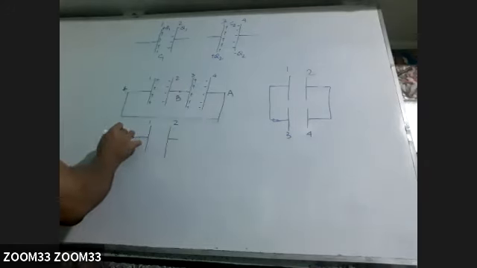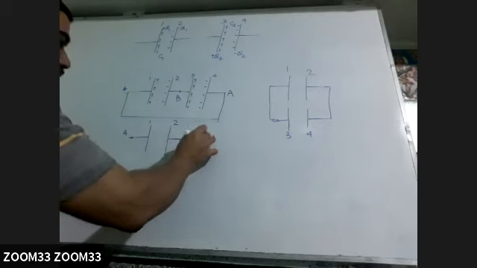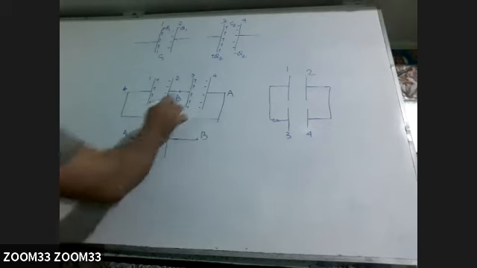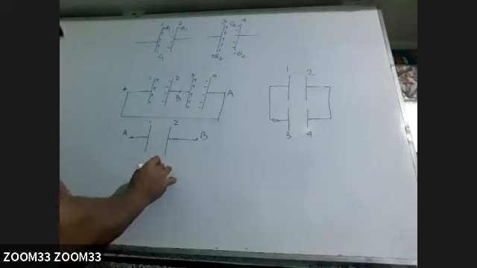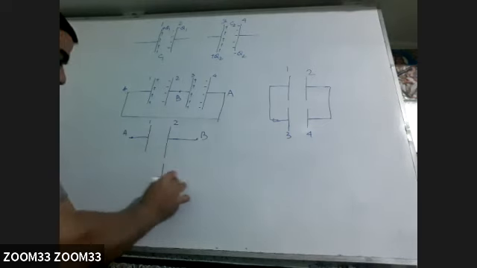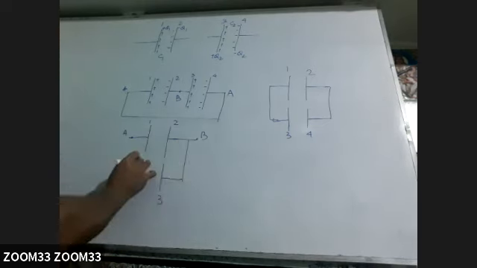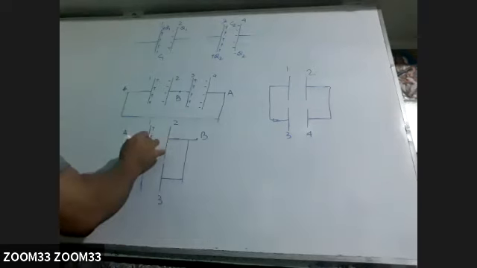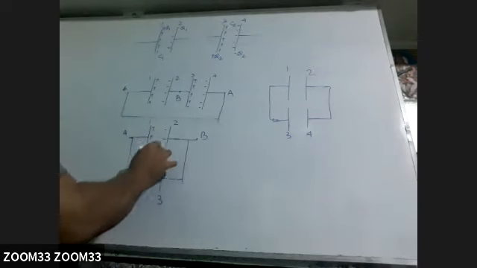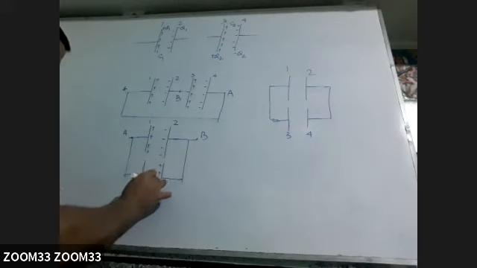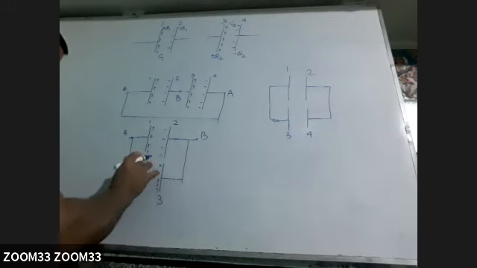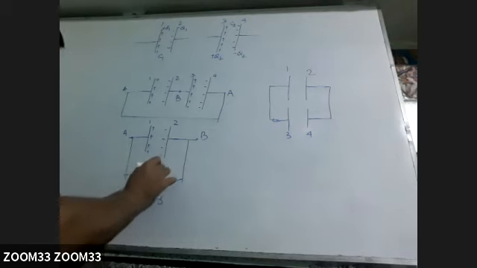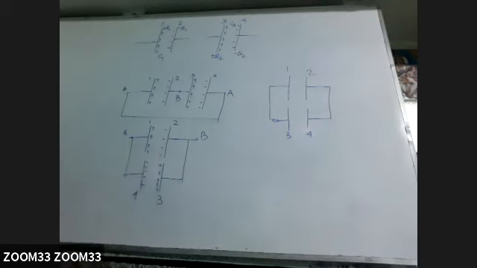This is point A, this is your point B. Plate number 3 is connected to B. So here is 3, and here is 4. See the difference.